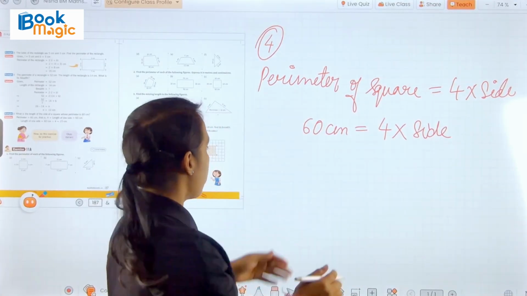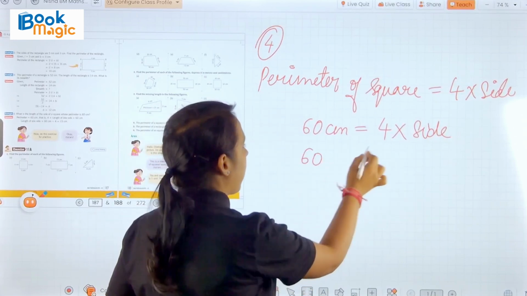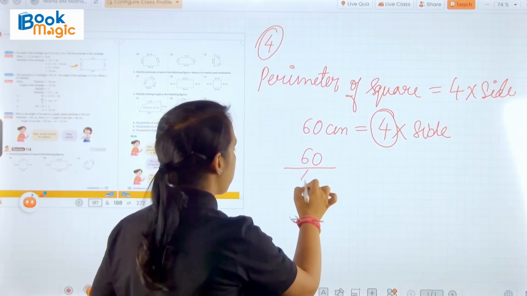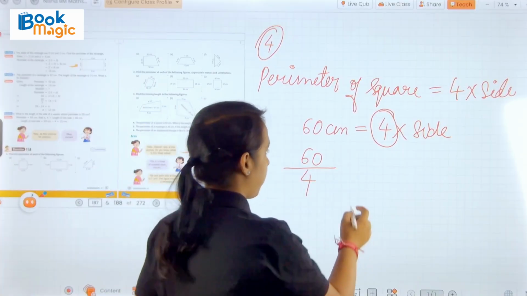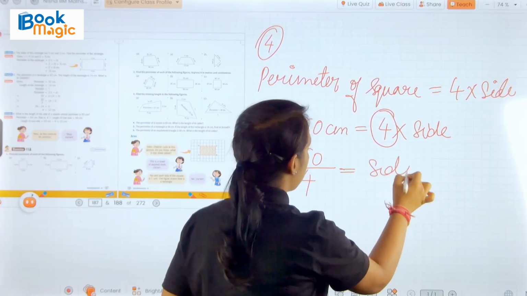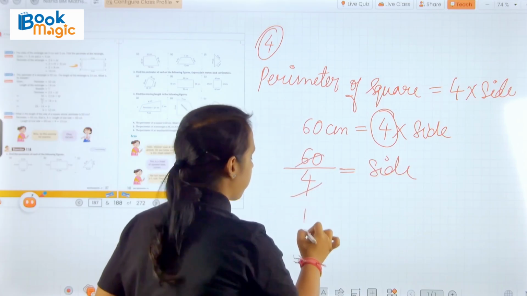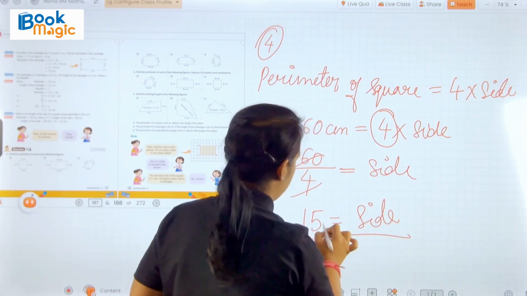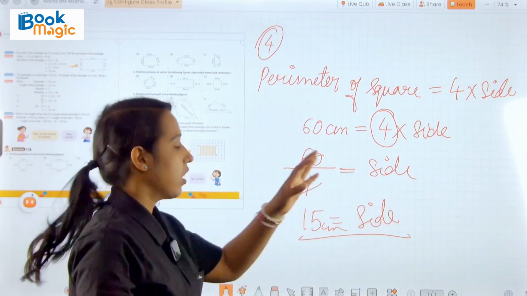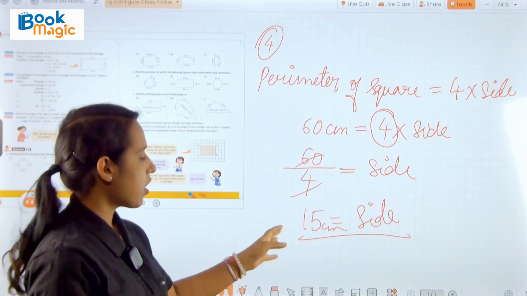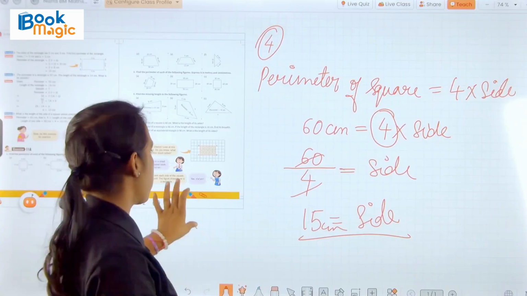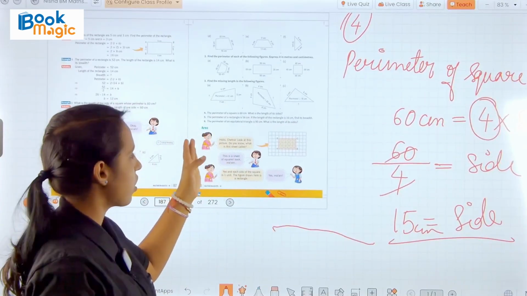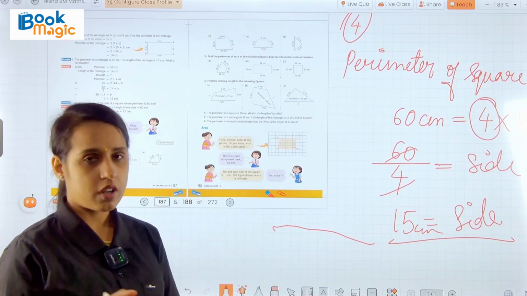So 60 will be here, and after changing the position of 4, it will become division. Now we have to find out the side. After dividing, we get 15. It means the side of this square is equal to 15 centimeter. In this manner, we have question number 5 and question number 6. You will try to do them yourself.